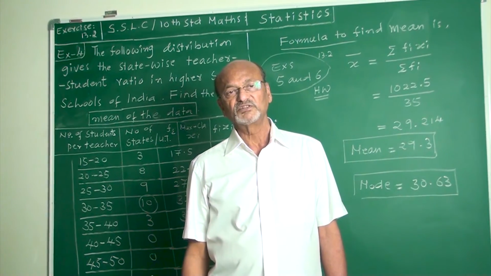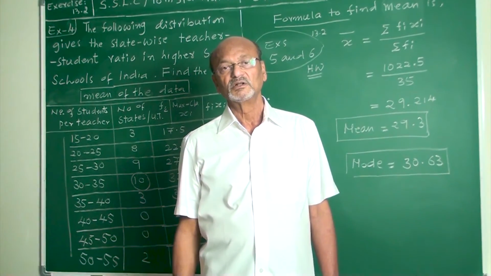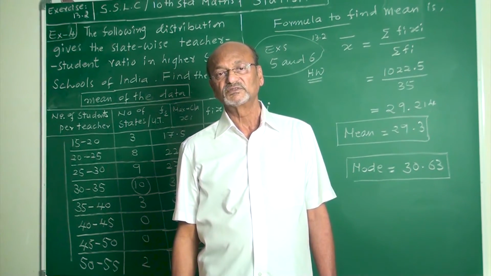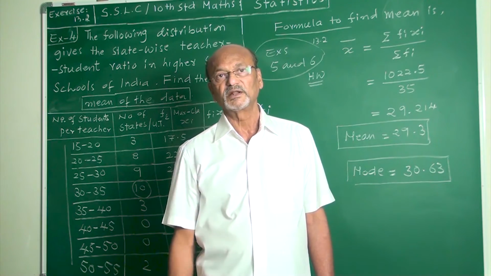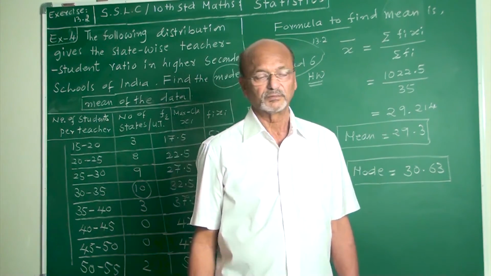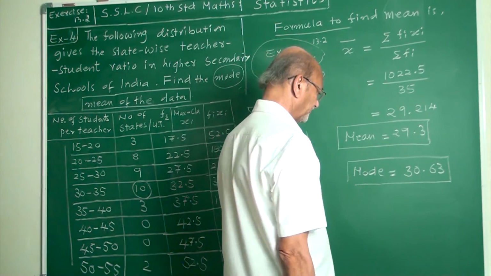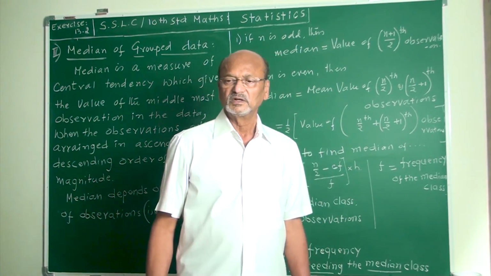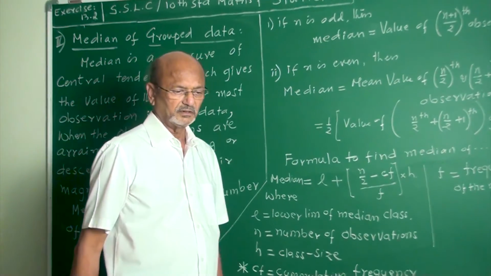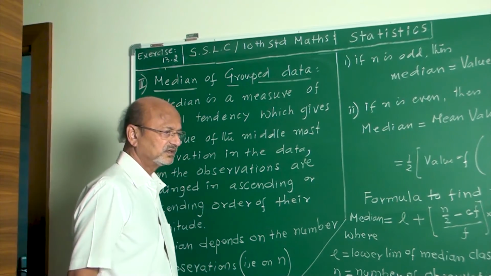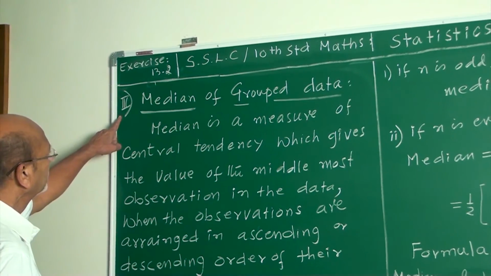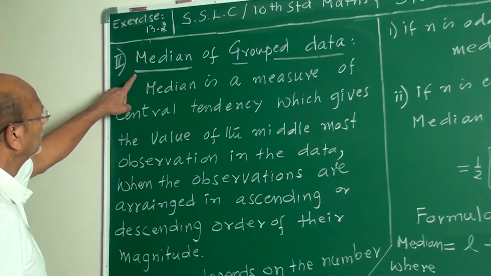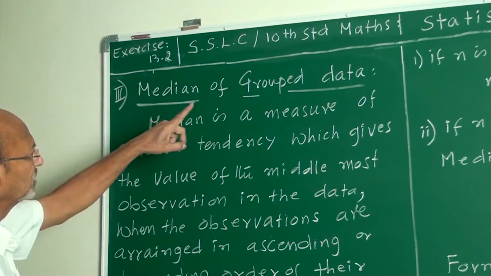After finishing this mode, the one more left is about the median. Now I will explain about the median, my friends. After mean and mode, the third central tendency is the median of a group data.